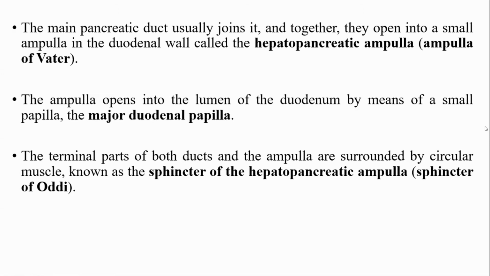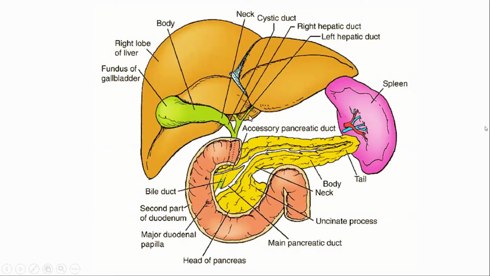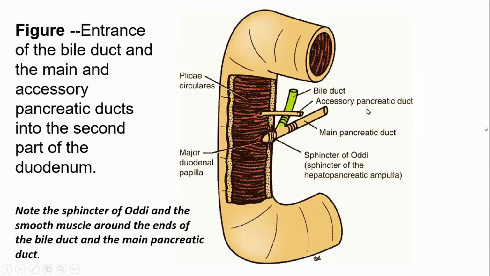Sphincter of Oddi. So this is the right hepatic duct, left hepatic duct, common hepatic duct, cystic duct. This is the gallbladder, and this is the bile duct. This is the major pancreatic duct. They join together and open into the second part of the duodenum, at the major duodenal papilla. It is shown here in the picture too. These are circular smooth muscles, but those which surround the hepatopancreatic ampulla are known as the sphincter of Oddi, or the sphincter of the hepatopancreatic ampulla.